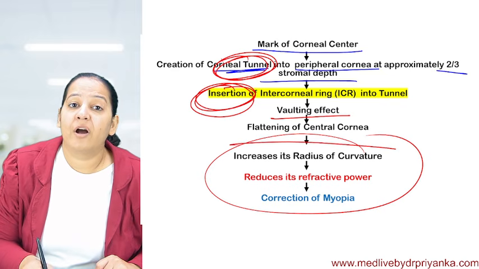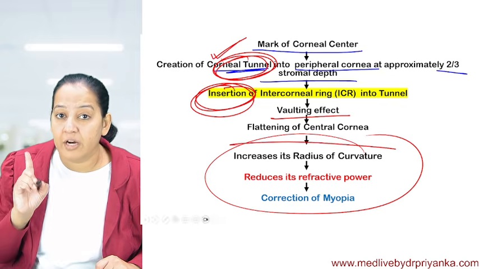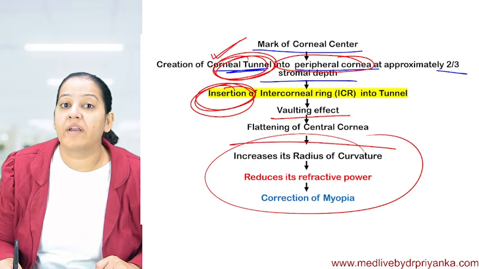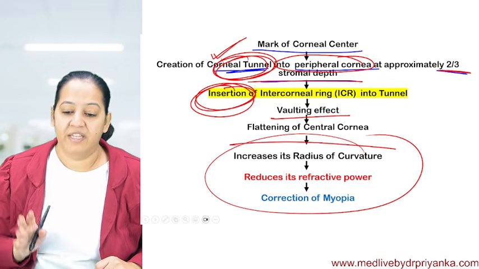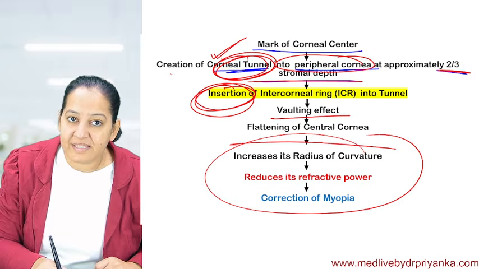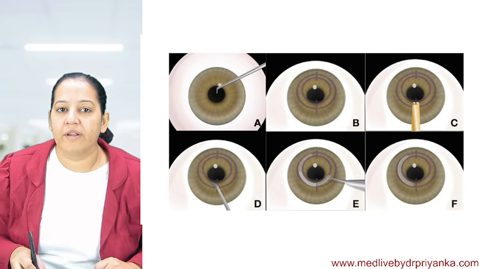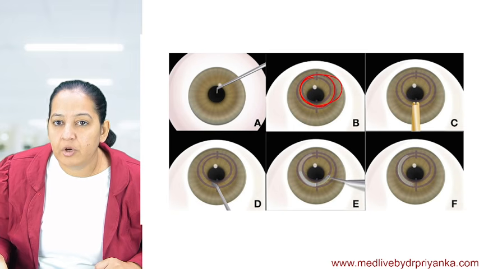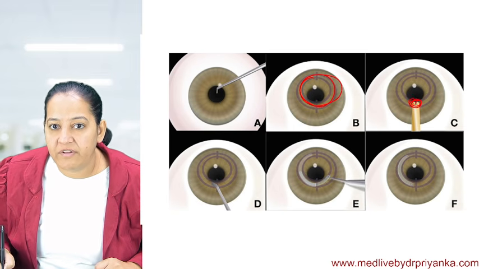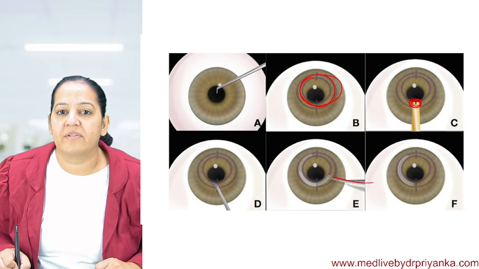So we are creating a corneal tunnel in the periphery of the cornea. What is the depth of this tunnel? Two-third depth in the periphery. And we will insert a corneal ring. This is the corneal ring. Can you see here? First, we are making a tunnel. Appreciate this tunnel. Now we are making a hole. From this hole, we will insert the ring. We are inserting the ring.